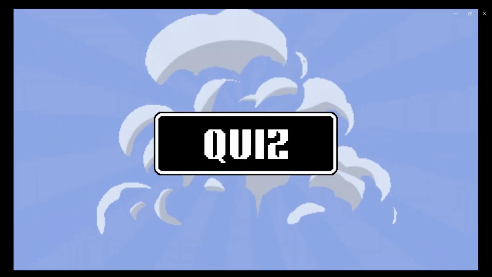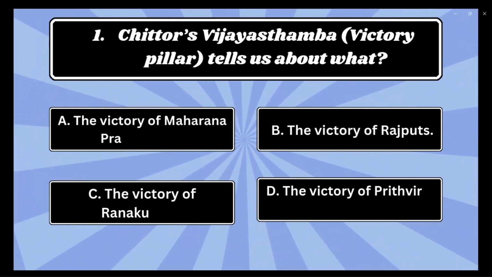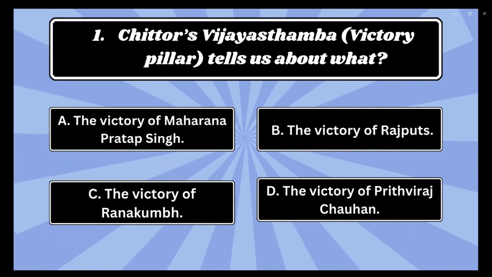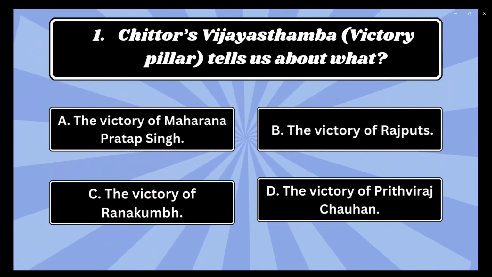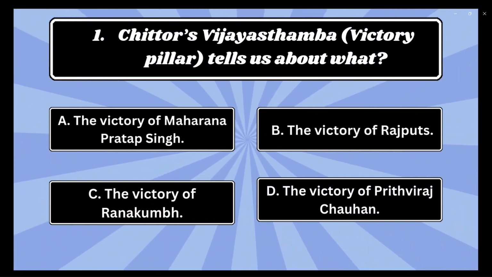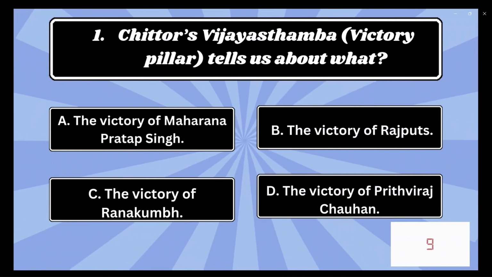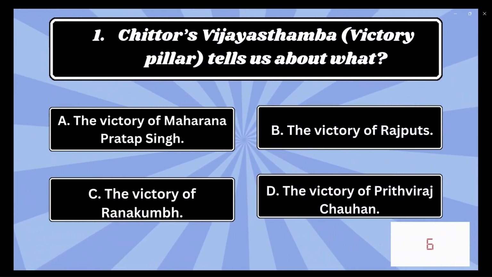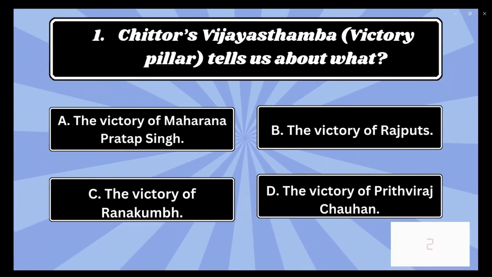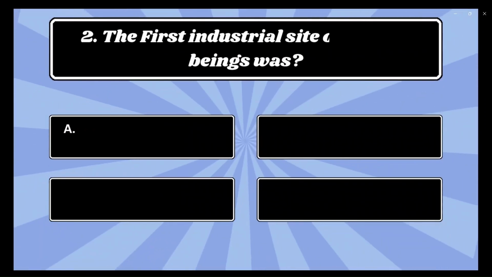Now let's play a quiz. The first question is, Chittor's Vijay Stamba victory pillar tells us about what? The options are A. The victory of Maharana Pratap Singh, B. The victory of Rajputs, C. The victory of Ranakum, or D. The victory of Prithviraj Chauhan. Your time starts now. Be quick, you only have 10 seconds. And the answer is C, the victory of Ranakum.